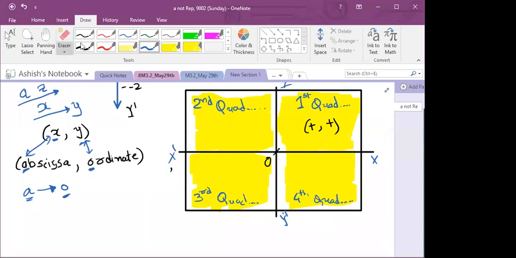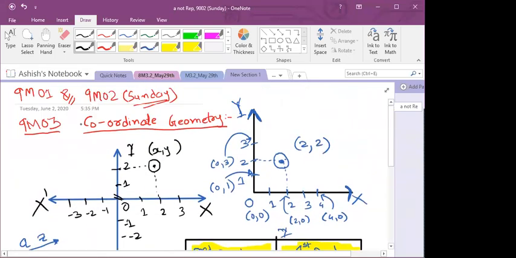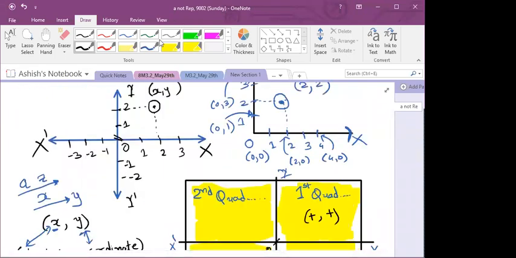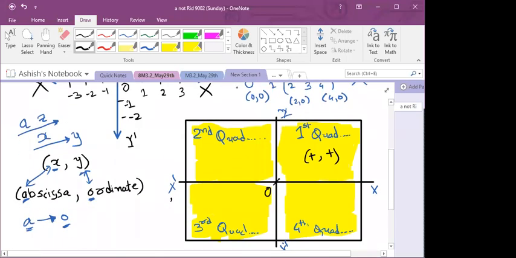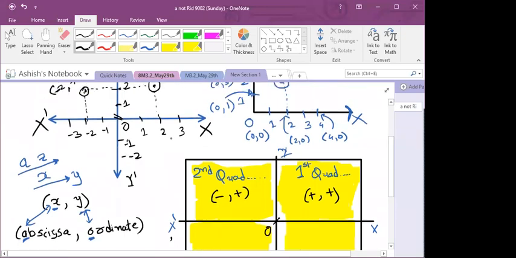Okay, now let us try to find the signs in the second quadrant. Suppose in the second quadrant I am taking a point here, students. Suppose this is my point. So what will be its x coordinate? -2. What will be its y coordinate? +2. So in the second quadrant, my x coordinate or abscissa will be negative and ordinate will be positive. So this is negative and this is positive. Is it clear? So now let us go to the third quadrant.